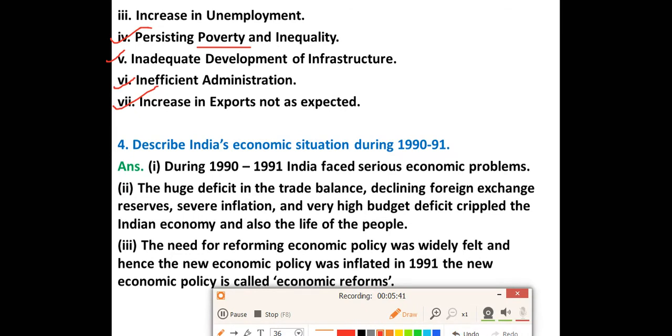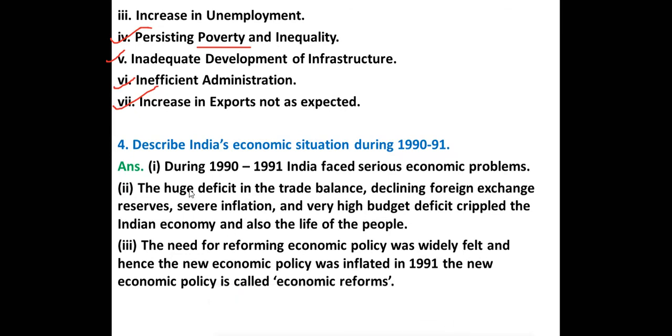Now we'll discuss question number 4. Describe India's economic situation during 1990 to 91. For this, we will write 3 points in this answer. We have to describe India's economic situation during which year? During the year 1990 to 91. The first point, during 1990 to 91, India faced serious economic problems, right? You'll write this one, that during the year 1990 to 91, India faced serious economic problems.